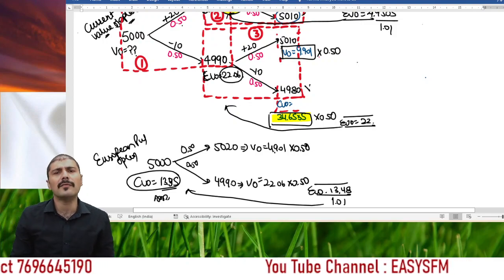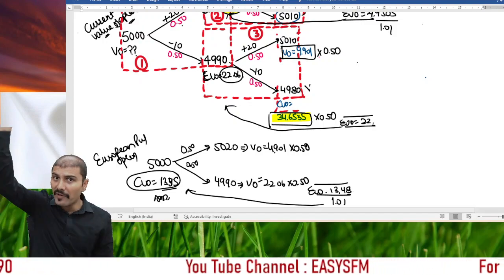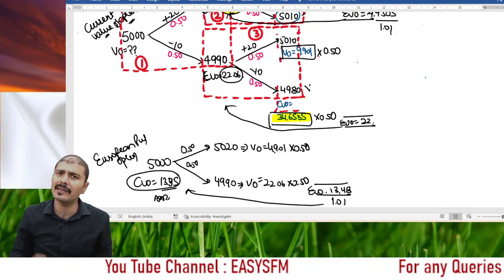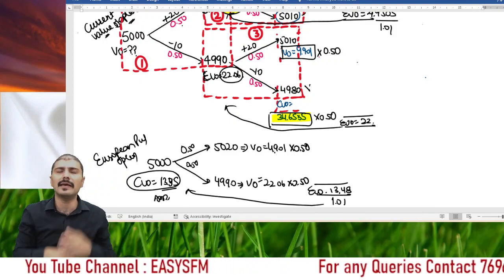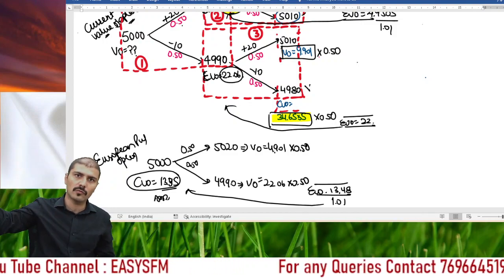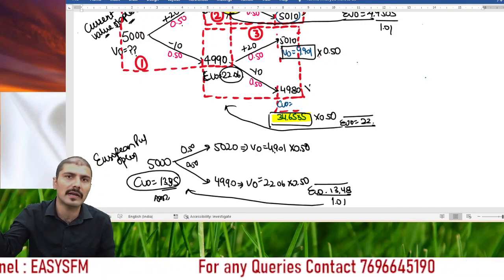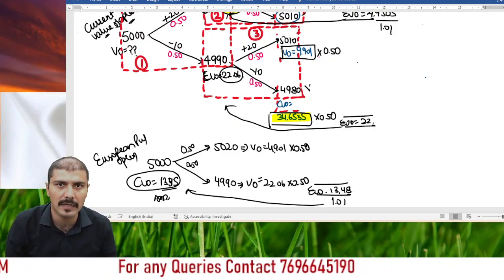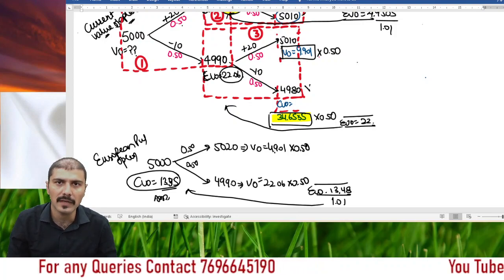Sir, what if we have to calculate it for a call option? The same manner should be applied. Only the value of the option after 3 months should be calculated properly, and then afterwards just break it into parts, solve each part independently, and then starting from the outer branches come to the base. So what you have to do is, to cut a big tree, start from the twigs and come down to the base. Till this point of time, hope you have got my point, right?